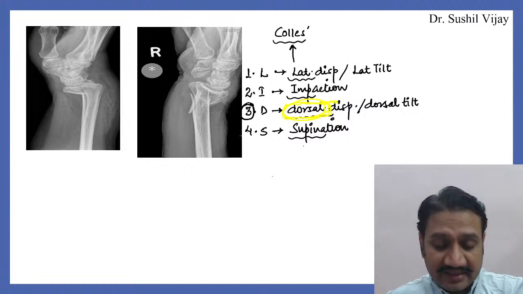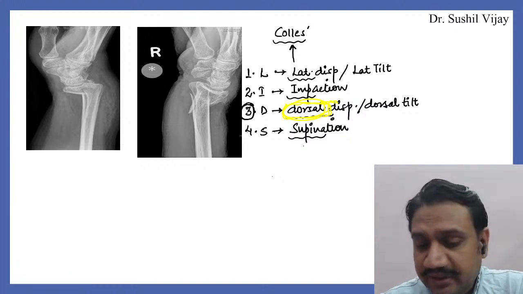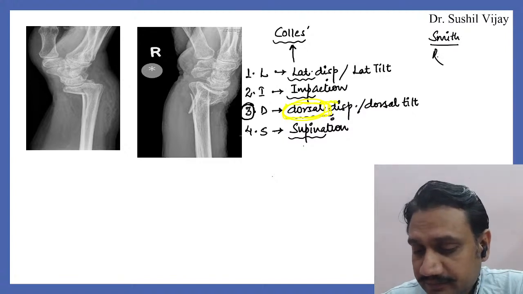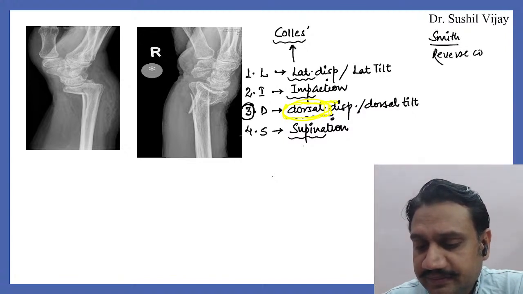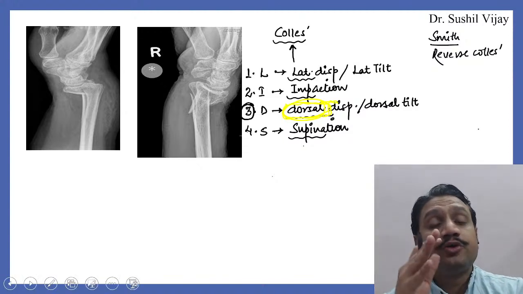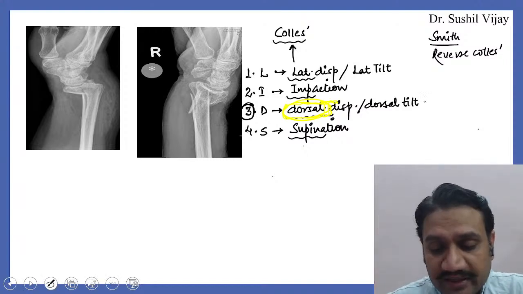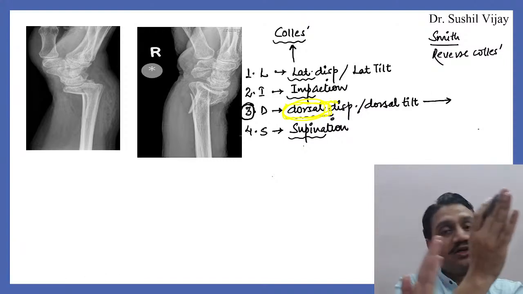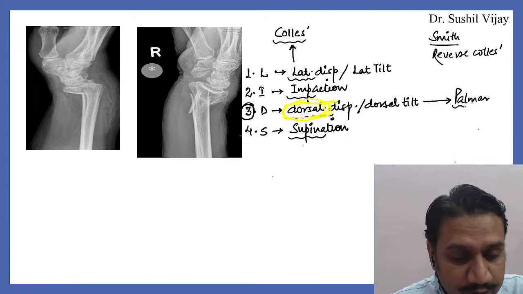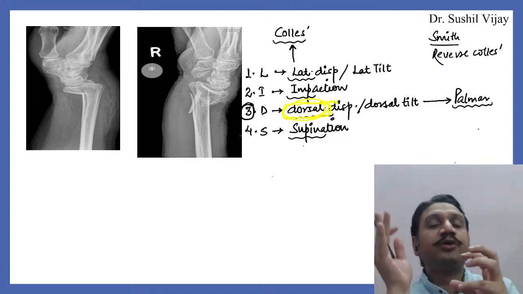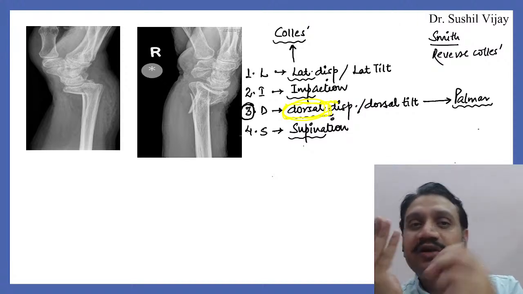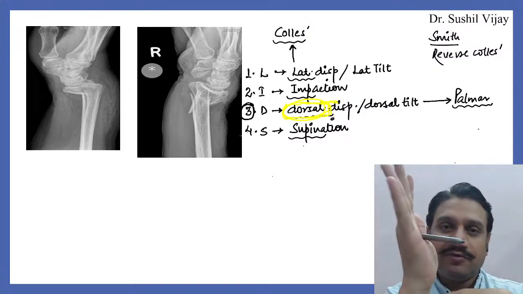And Smith, what is that now? So Smith, please remember, Smith is just reverse of Colles, right? What does that mean? Everything which is happening here is going to be reverse in Smith injury. So when the fragment goes, instead of dorsal, instead of coming on this side, if the fragment goes on the palmar side, it comes on this side, we are going to call it Smith, right? So for the palmar displacement or the dorsal displacement, what view would you like to have? It has to be a lateral view, right?